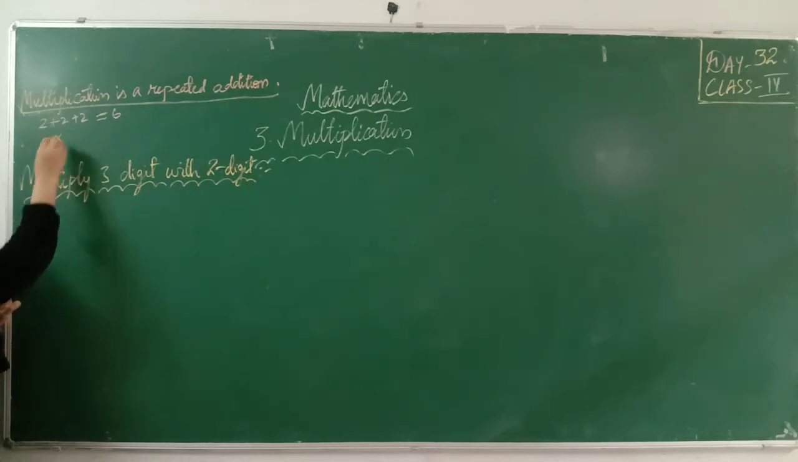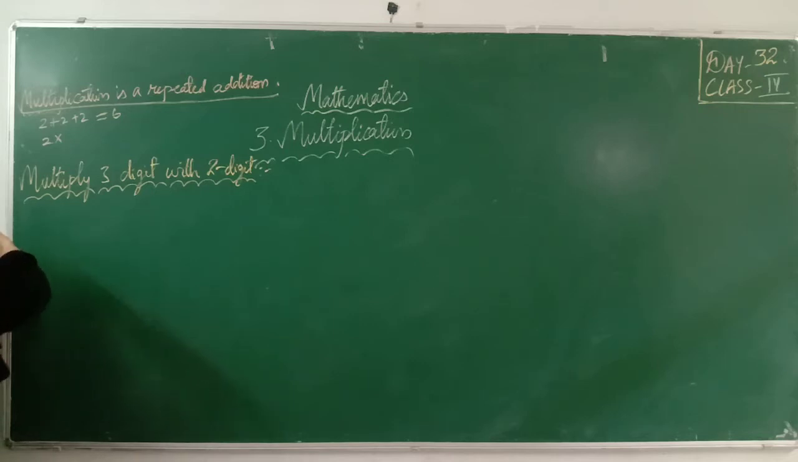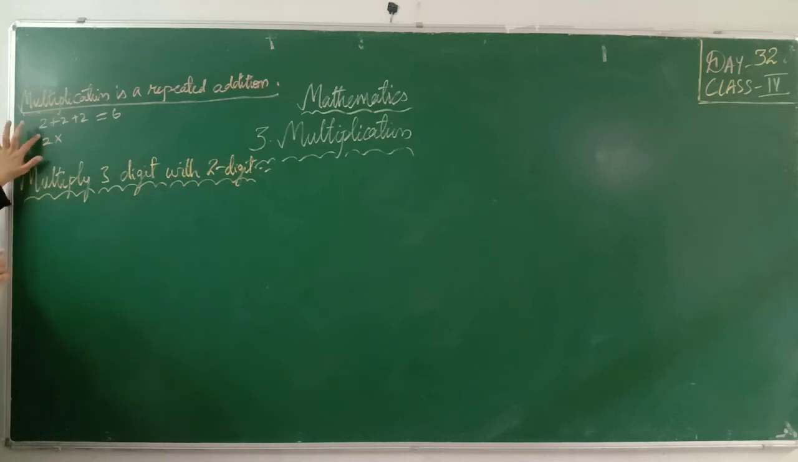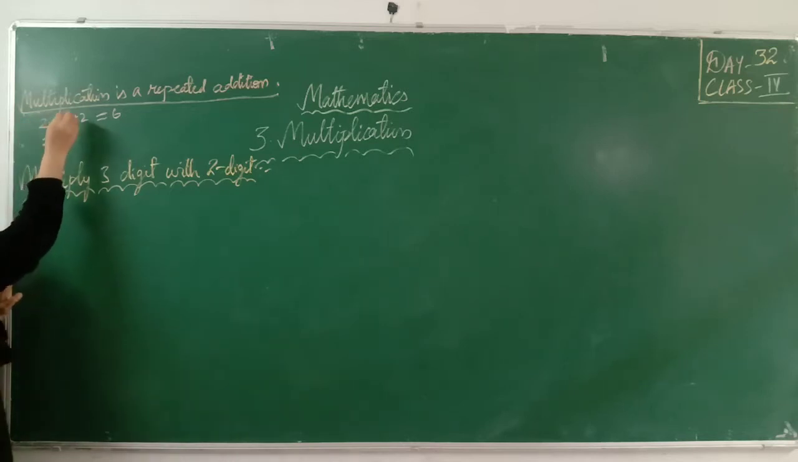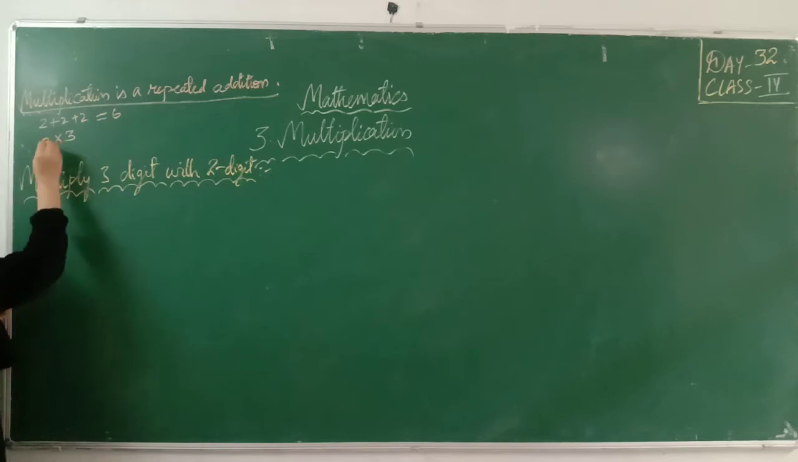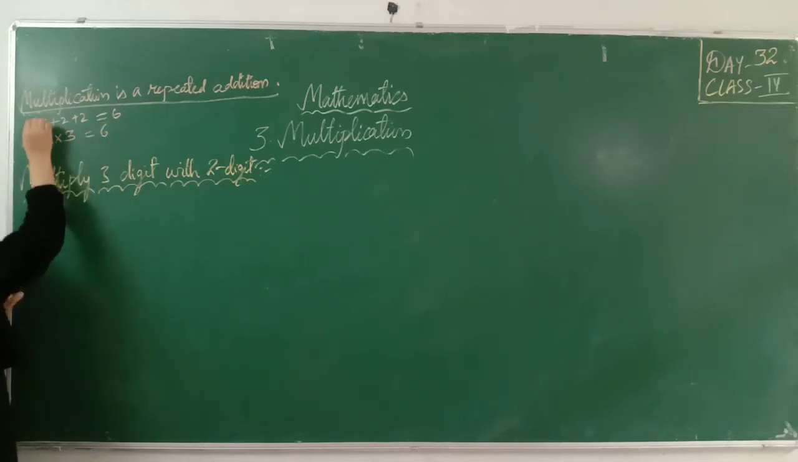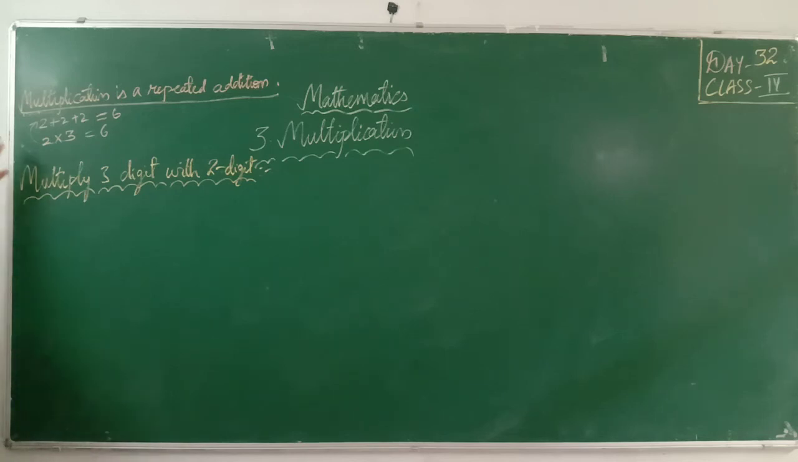Usually we say into. I'm taking 2 and the multiplication sign. Now 2 is repeating how many times here? 3 times, right? 1, 2, 3. So, I'm writing 3 here. What is the answer, children? 2 threes are 6. So, you are getting the same answer. Yes. So, that's why multiplication is the repeated addition.